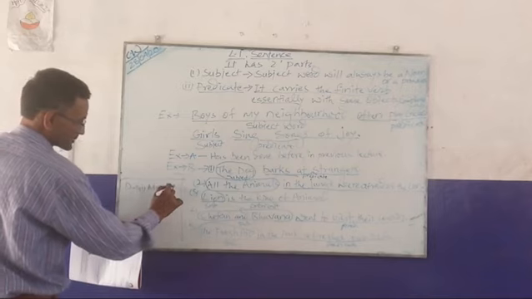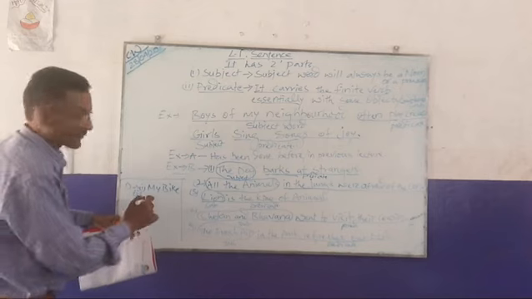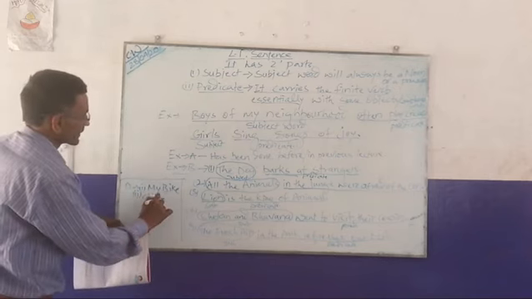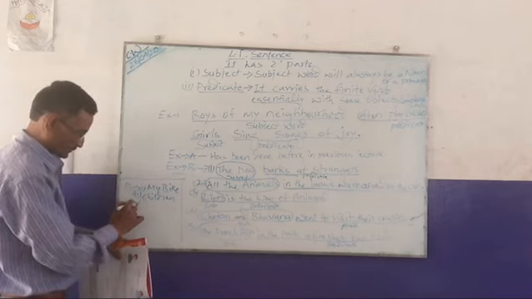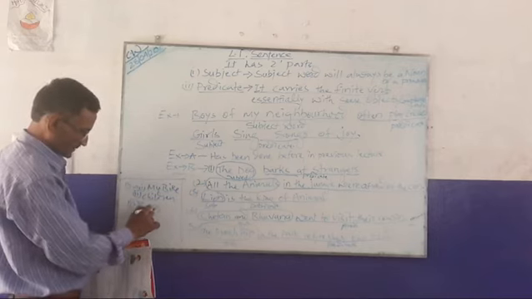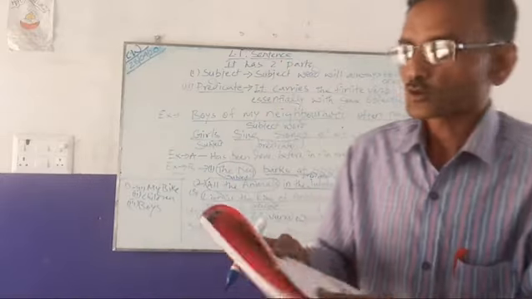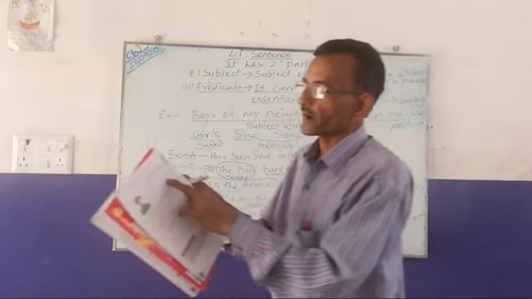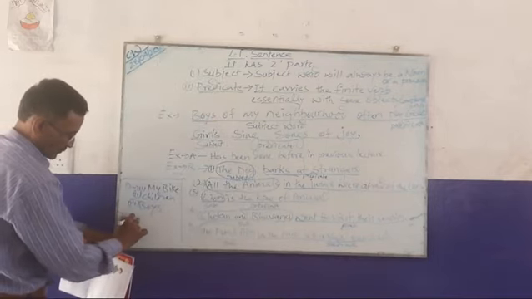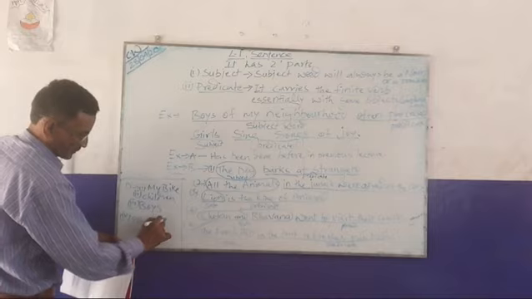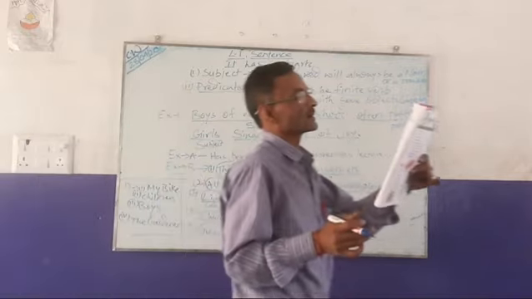My bike is the subject. Second, children went for swimming. Third, boys play tennis. Only you have to supply subject words to make the sentence complete. So this, the gardener waters the plants. The gardener. So this lesson gets over today.